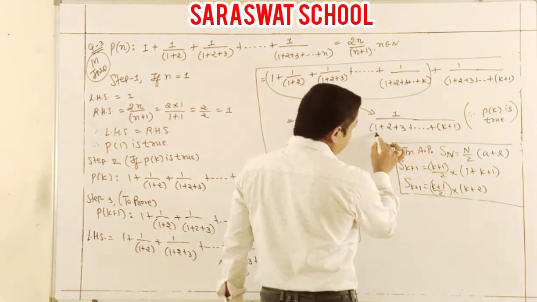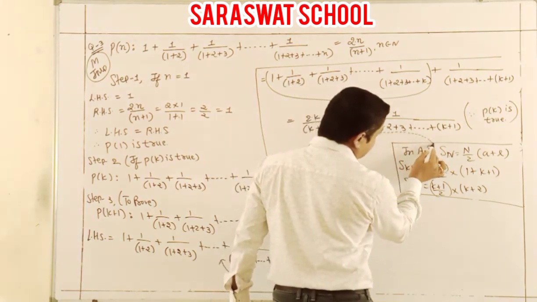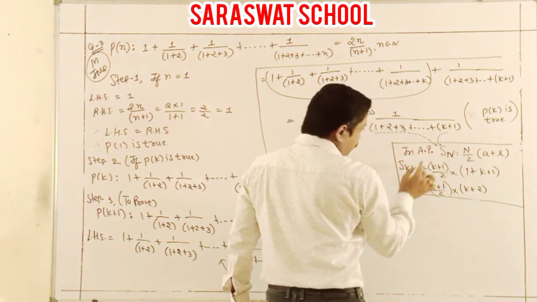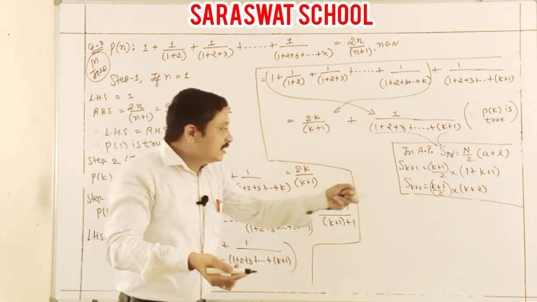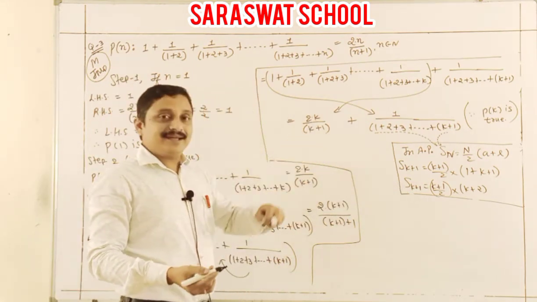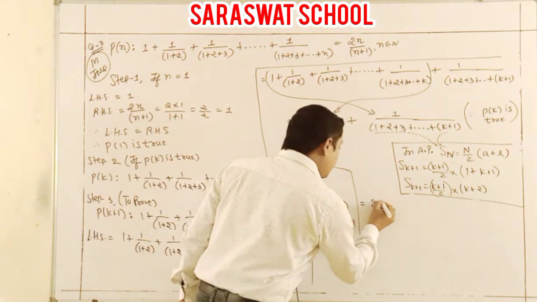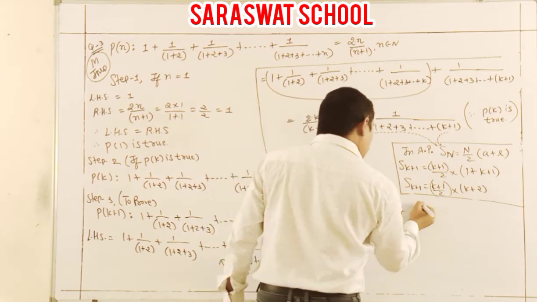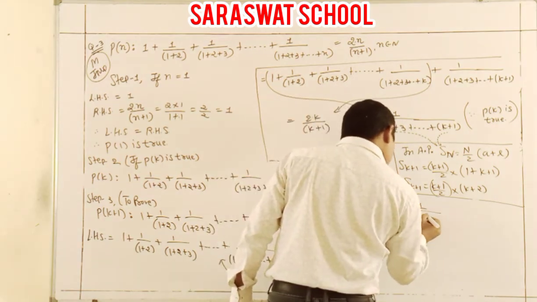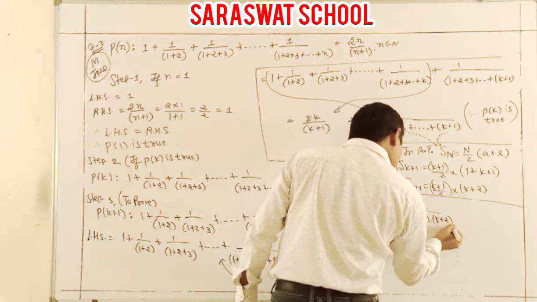This step I just explained, and I hope you understood arithmetic progression. That value putting there, so my answer is 2K by K plus 1, and here 1 upon K plus 1, K plus 2 by 2.